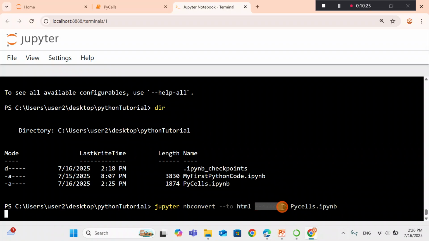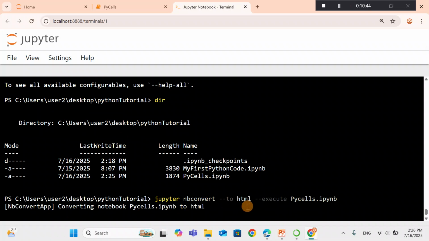So actually this execute command forces this one to be executed while nbconvert is converting to HTML. So the file is being converted to HTML.